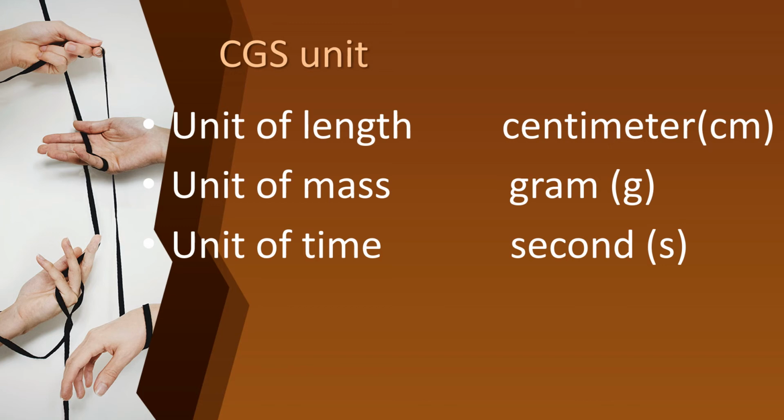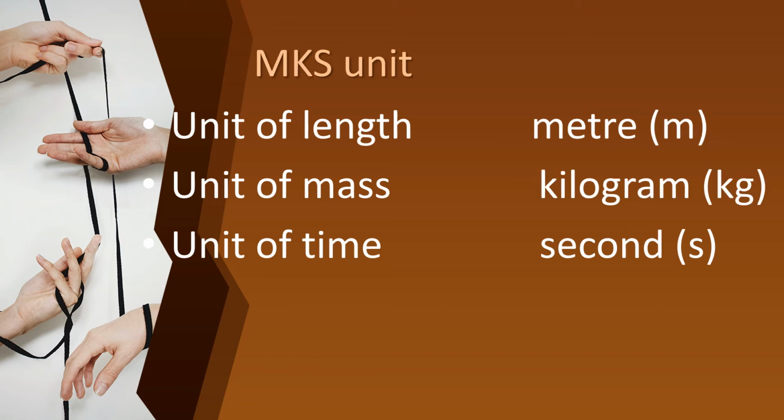So they had created another system, a development called MKS unit. That system is called MKS unit. What is meant by MKS system? How was it formed? Here also it was formed with the first letters of those units.